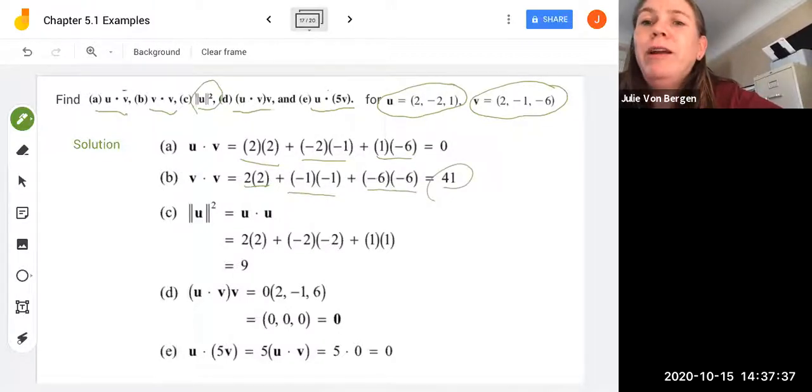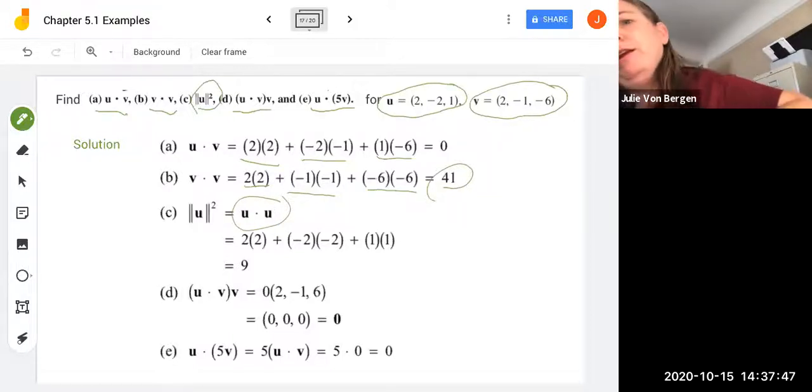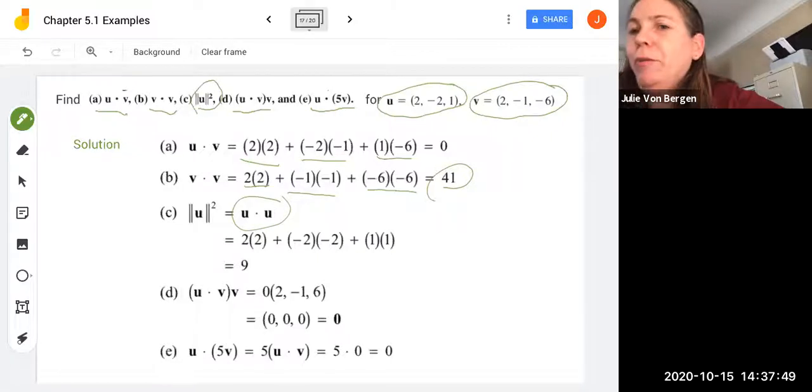The norm of u squared, well, that's just u dot u, back from our definitions in the properties of the dot product that we saw back in Theorem 5.3. So you can say, oh, that's just component-wise 2 times 2, negative 2 times negative 2, and 1 times 1. So that tallies up to 9.